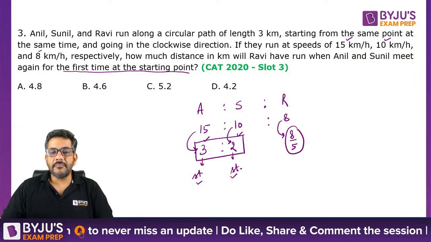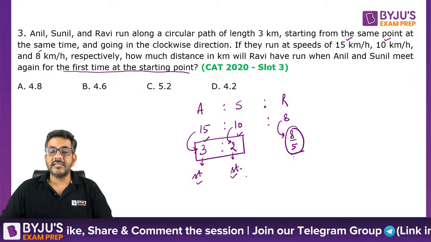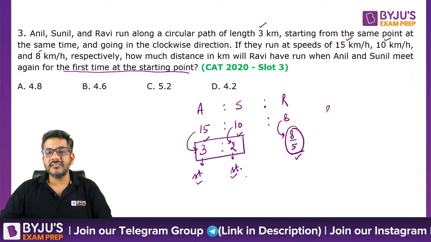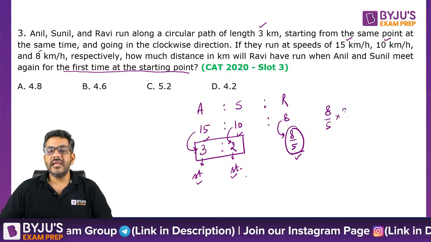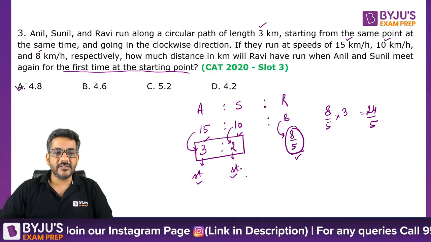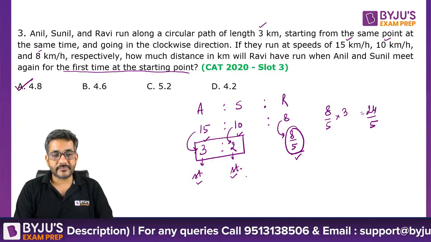This means by the time these two people met at the starting point, Ravi has completed 8 by 5 rounds. And one round is of 3 kilometers. So how much has he covered? 8 by 5 into 3, that is 24 by 5, and 24 by 5 is 4.8 kilometers. A option is the right answer.